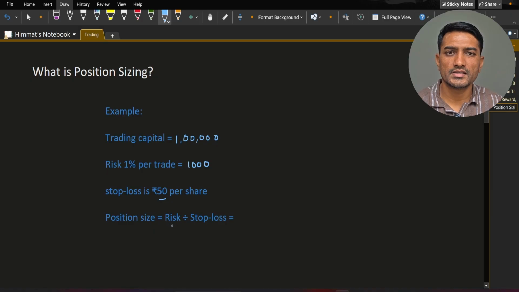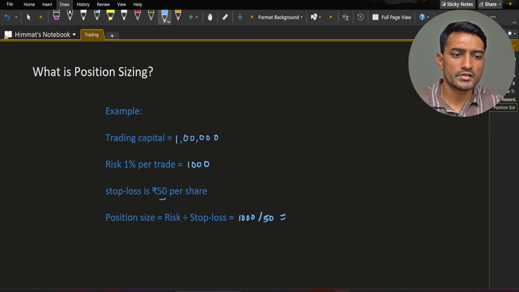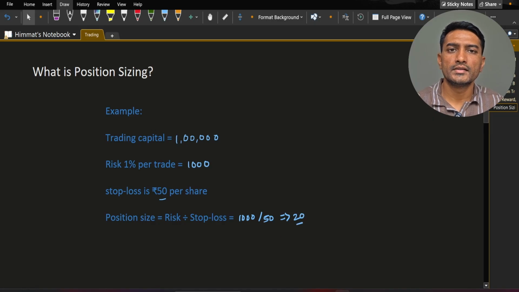So your position size should be risk divided by stop loss, that is 1000 divided by 50. So that means you should not trade more than 20 shares at a time in one trade. This keeps risk at 1000 no matter what. Position sizing is like a seat belt in a car. It doesn't prevent accidents, but it ensures a person survives them.